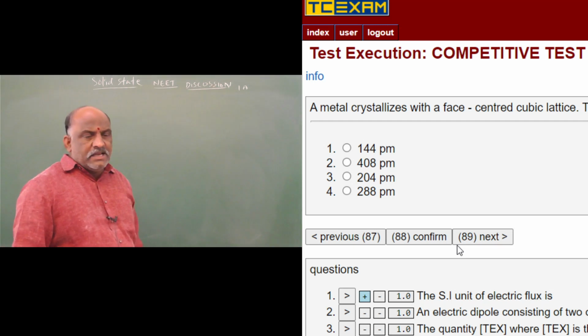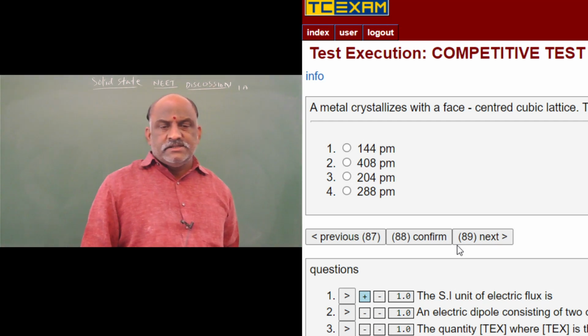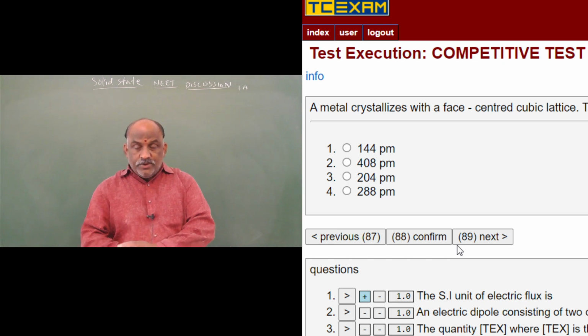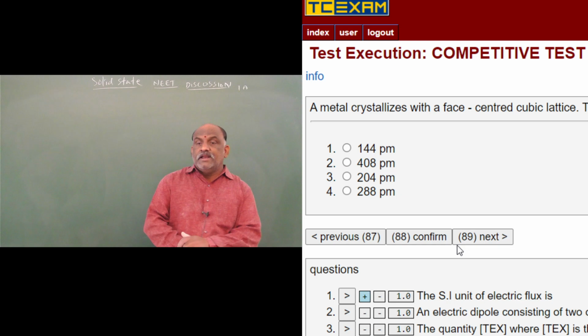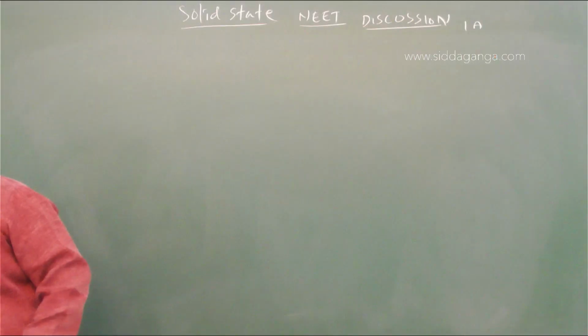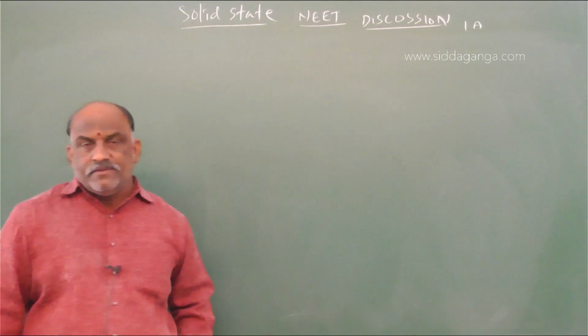A metal crystallizes with a face-centered cubic lattice. The edge of the unit cell is 408 picometers. We have to calculate the diameter of the metal atom. So what is the formula to calculate diameter?